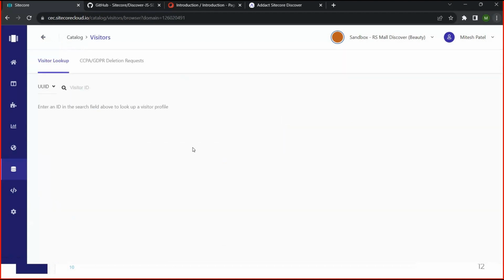Visitors. Visitors is nothing but the data we are collecting from our platform. We are creating user profiles, and when someone visits our website, we provide a personalized experience to every user. Personalized experience means every visitor will be shown different products based on their interest, based on their last purchase, based on their last visit, what products they have visited. So we are providing a personalized experience to our visitors.